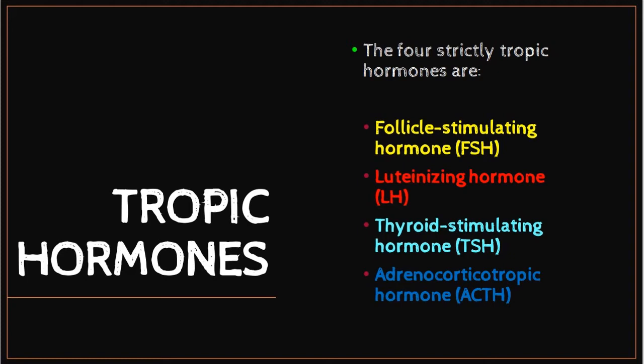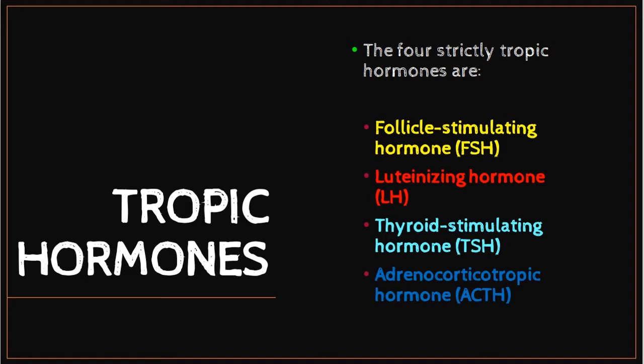Trophic hormones. What is a trophic hormone? It refers to the hormones that have other endocrine glands as their target. In other words, trophic hormones stimulate other endocrine glands or tissues to produce a hormone. Normally, trophic hormones are produced by the anterior pituitary. So there are four strictly trophic hormones, which are FSH, LH, TSH, and ACTH.